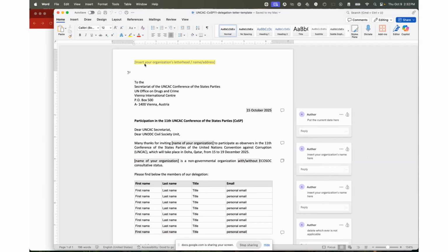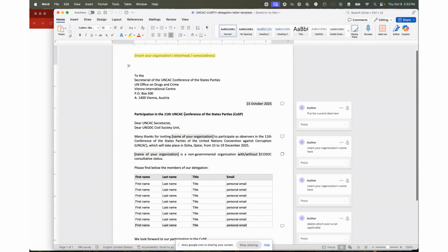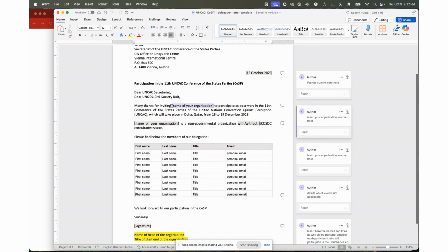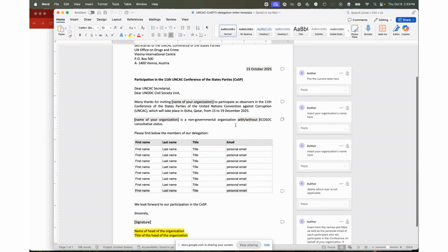On top, you should insert your organization's letterhead, or the organization's name and address. Update here the date. Then large parts of this section you can leave as it is. You just need to insert your organization's name here, down here, and also specify if your organization has or does not have ECOSOC consultative status.